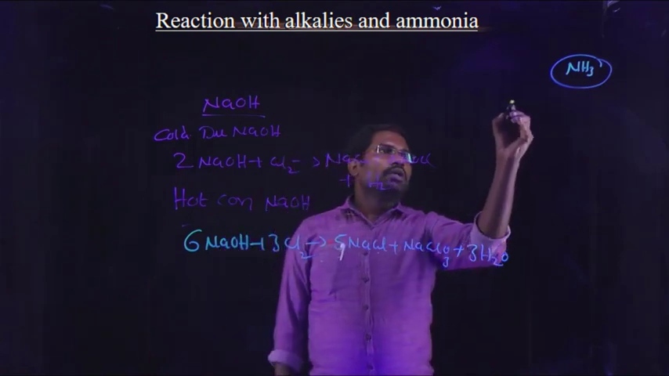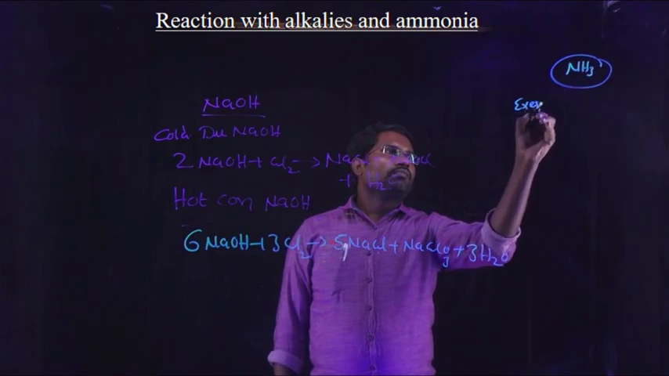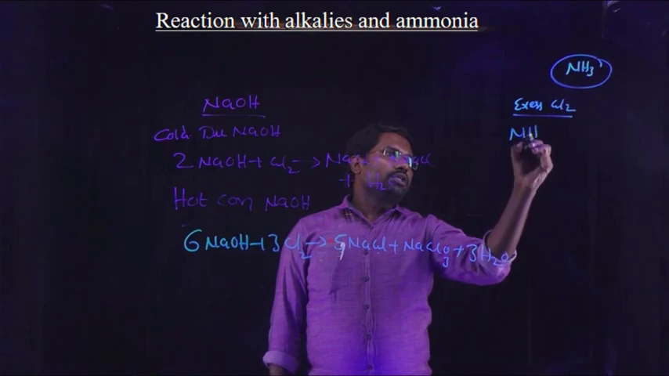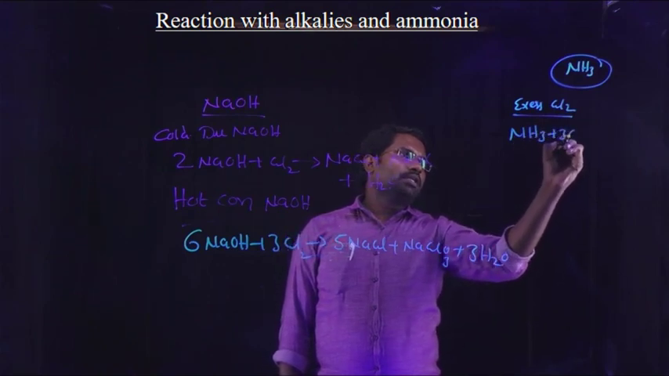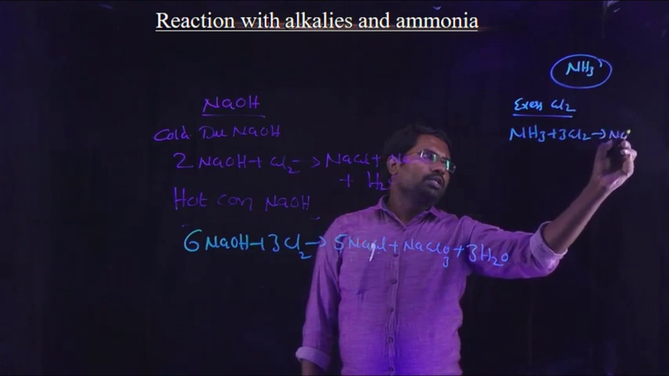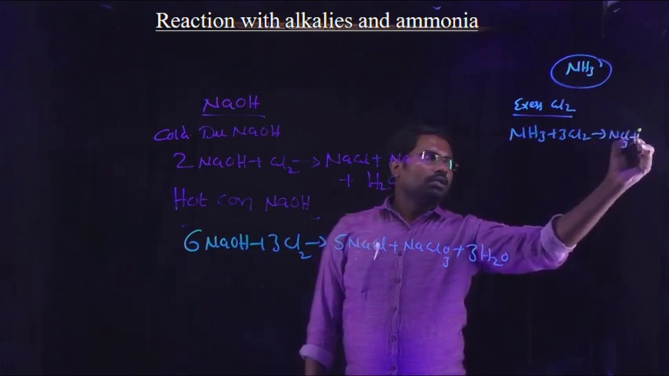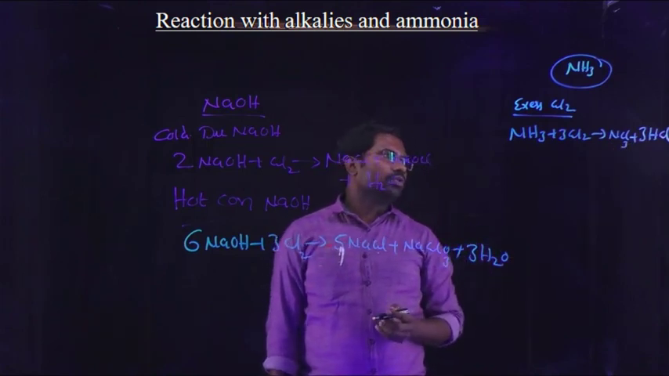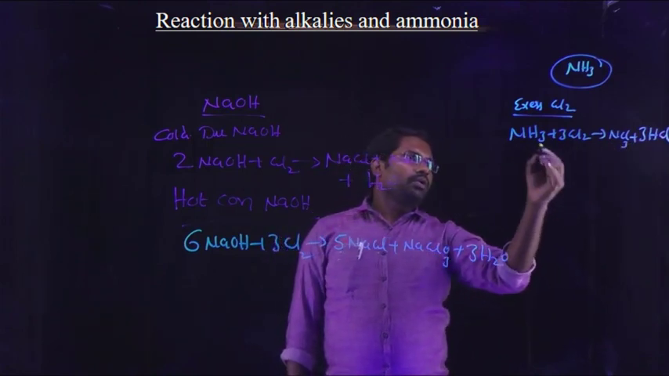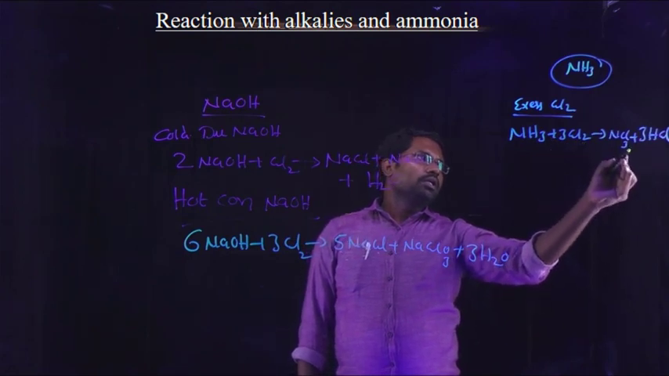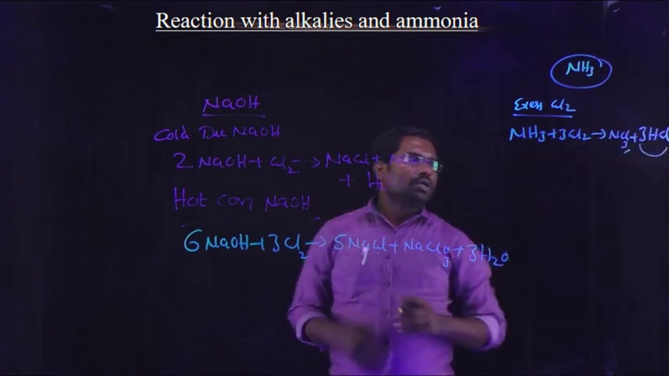The first one, excess chlorine. Therefore, NH3 + 3Cl2 gives rise to NCl3 + 3HCl. So check the balance: 1 nitrogen, 3 hydrogens, and 3 × 2 = 6 chlorines. Here 3 chlorines, here 3 chlorines.